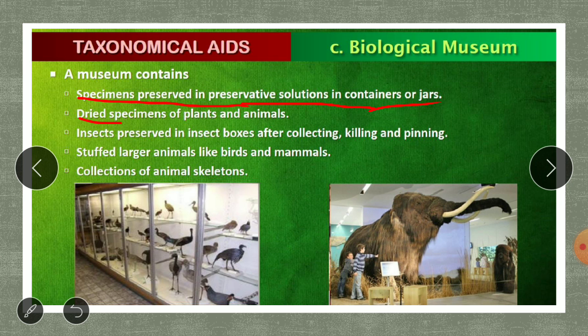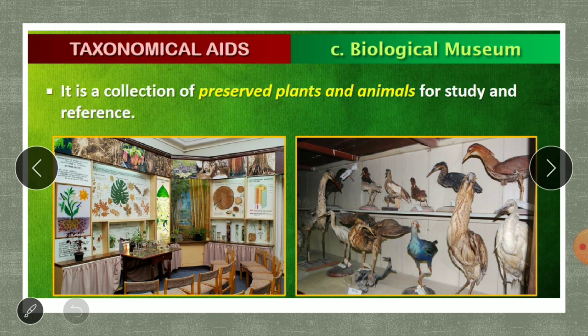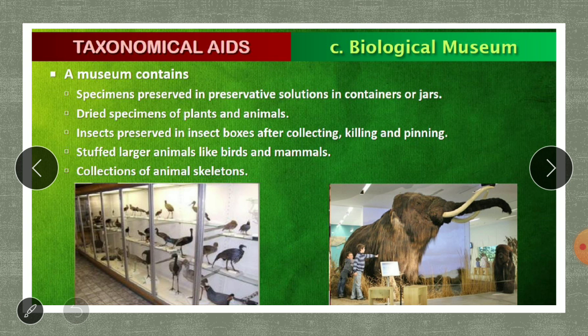Then you can see dried specimens of plants and animals. These are the dried specimens of plants and animals found in the museum. Apart from that, there are insects preserved in insect boxes after collecting, killing and pinning them. Different types of insects are collected, killed, and pinned into an insect box, because insects are very delicate. If you do not keep them in proper boxes, their wings or legs can break. So they are preserved in proper insect boxes.